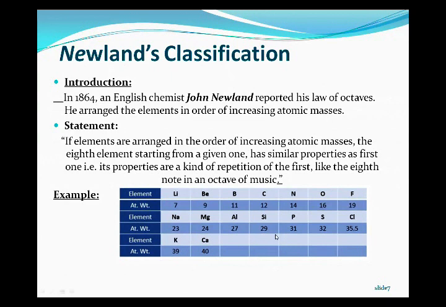Similarly, if we take boron as the first element, the eighth element will be aluminum, so boron and aluminum will have similar properties. Carbon and silicon will have similar properties. If we consider nitrogen as the first element, the eighth element will be phosphorus, so nitrogen and phosphorus have similar properties. Similarly, oxygen and sulfur, and fluorine and chlorine, will have similar properties.